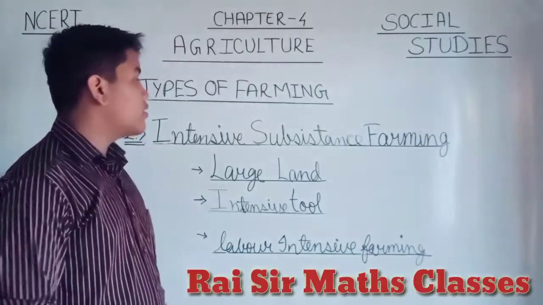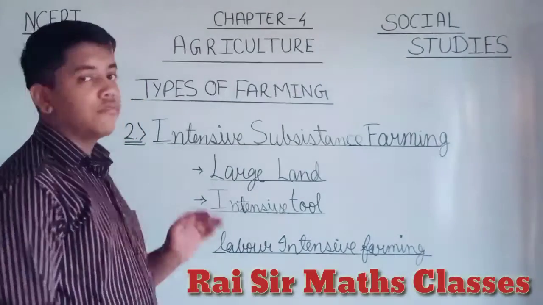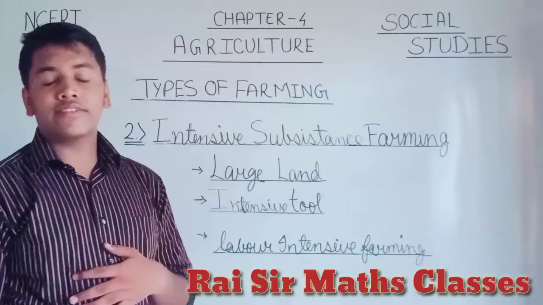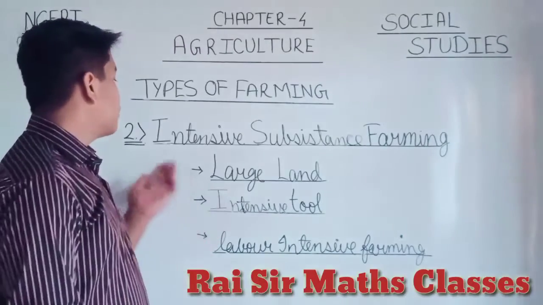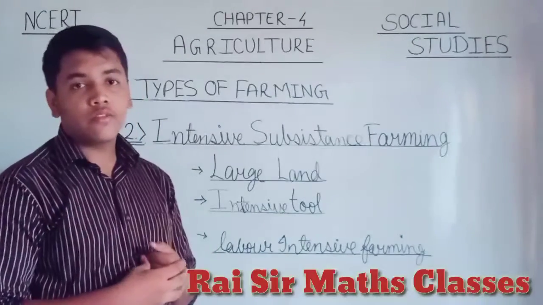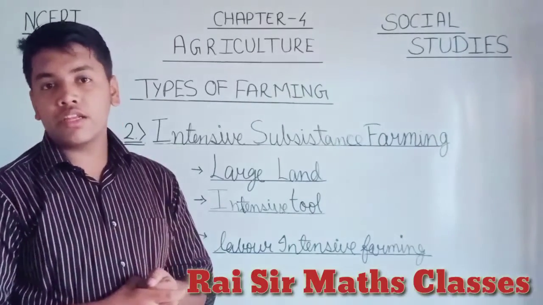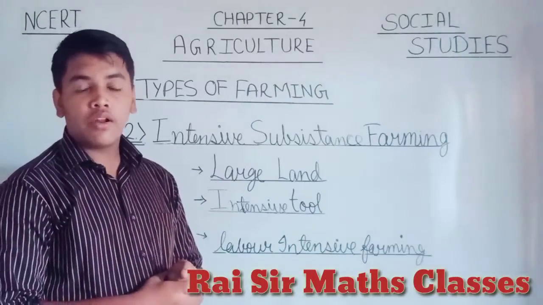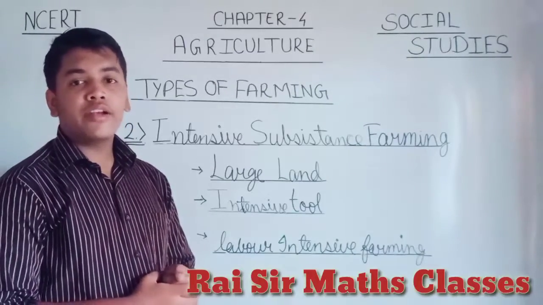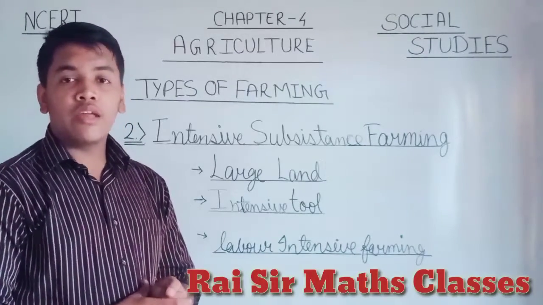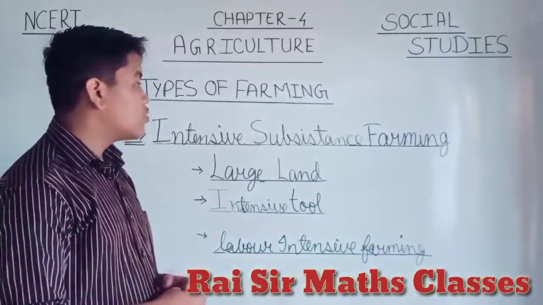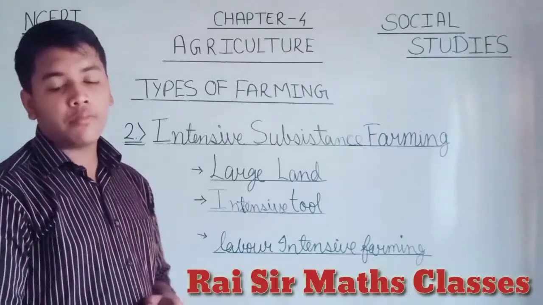So this is all about intensive farming. Let's recapitulate. It is a kind of farming which requires a large area and a larger number of products, and is termed labor intensive farming. So this is the second kind of farming.